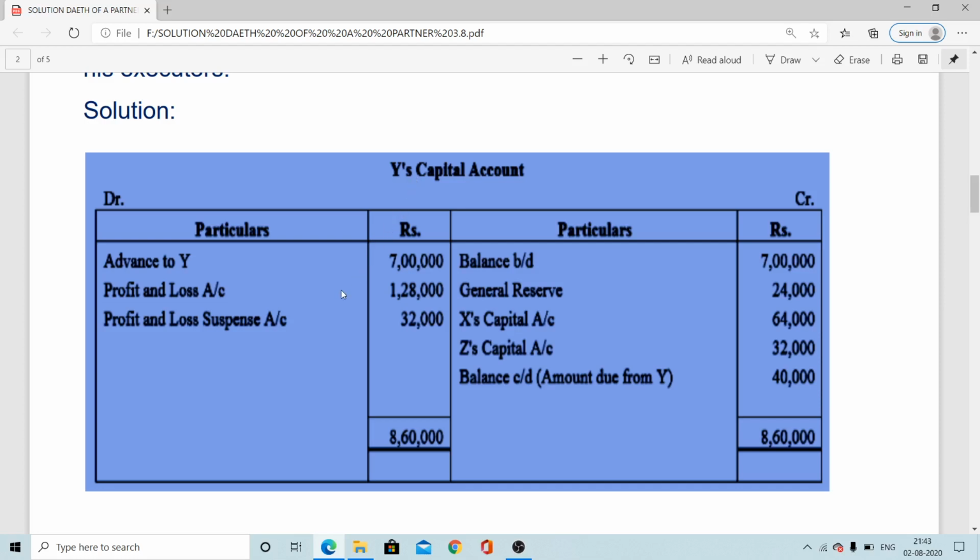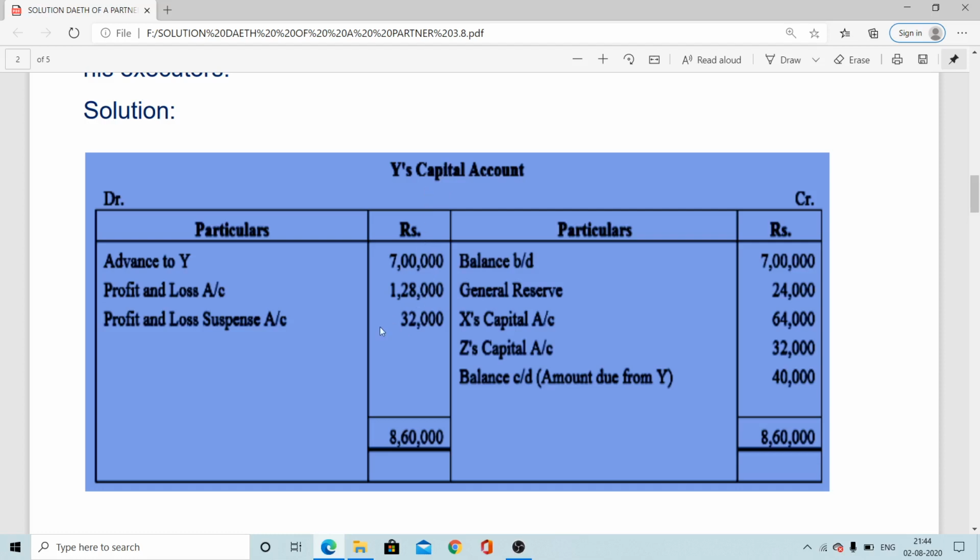Reverse entry: Y's capital account debit to profit and loss suspense account. When there is profit, generally you have seen, most of the time you have seen, by profit and loss suspense account when it is profit. But if loss arises, the deceased partner has to bear that loss. Ultimately the nominee will bear, but we have to transfer to his capital account. So therefore it is opposite: Y's capital account debit to profit and loss suspense account, and the amount is 32,000. Now you have to compare here whether Y's nominee or representative will get some amount, or the nominee or representative has to pay some amount.